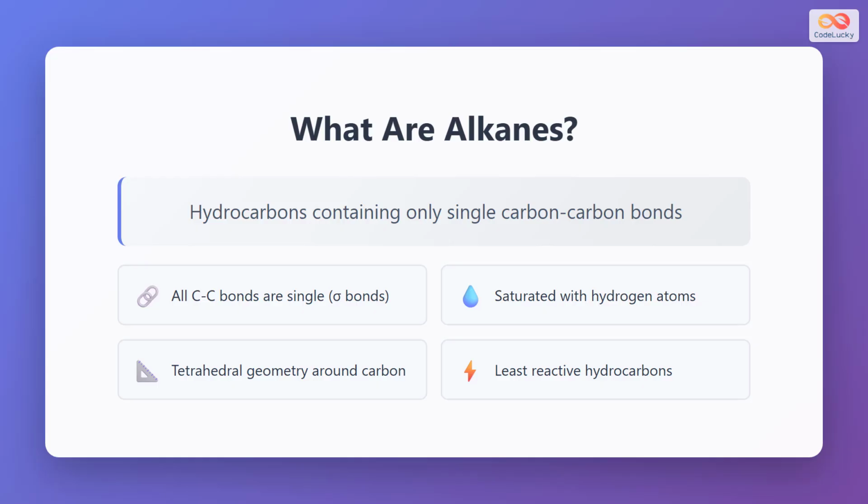Because of this, alkanes are saturated with hydrogen atoms, meaning each carbon atom is bonded to the maximum number of hydrogen atoms possible. The geometry around each carbon is tetrahedral, creating a three-dimensional structure. Importantly, alkanes are the least reactive type of hydrocarbons due to the strength and stability of their carbon-carbon and carbon-hydrogen bonds.